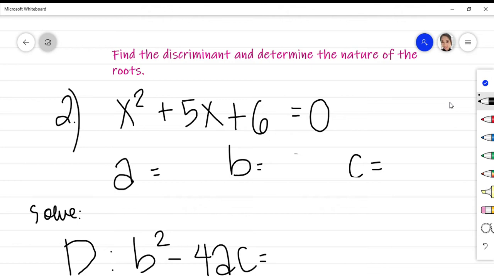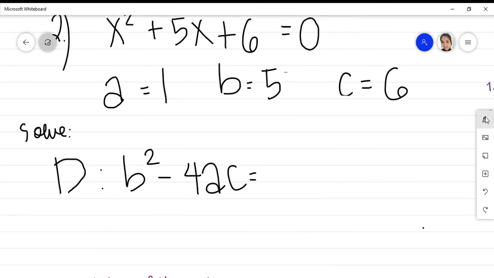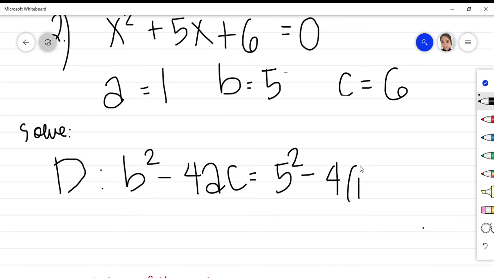So for our second example, we have here x squared plus 5x plus 6 equals 0. So let's identify our a, b, and c. Our a is 1, our b is 5, and our c is 6. So solving for the discriminant b squared minus 4ac, we will substitute the values of a, b, and c. So our b is 5, so that is 5 squared minus 4 times 1 times 6.